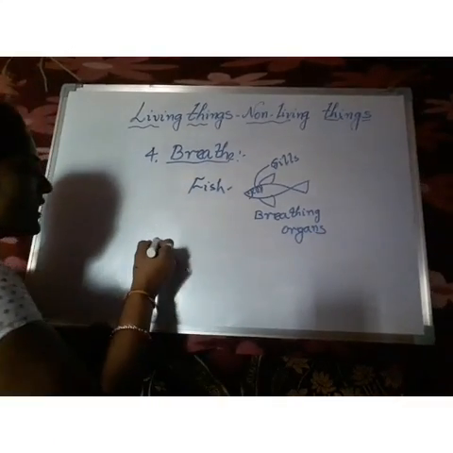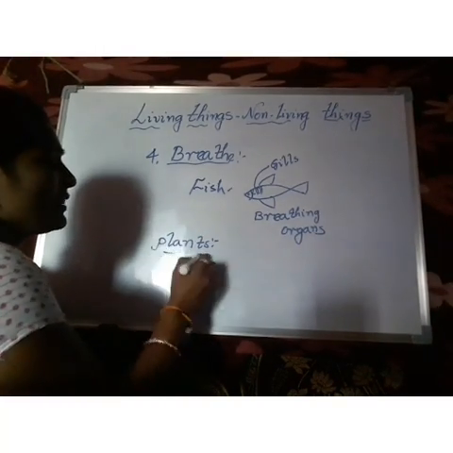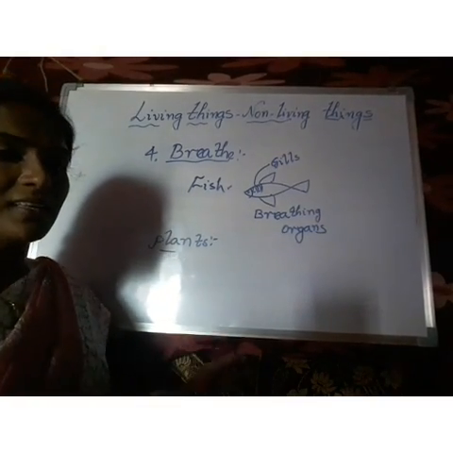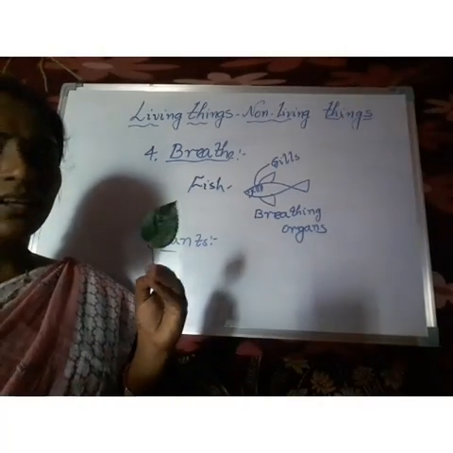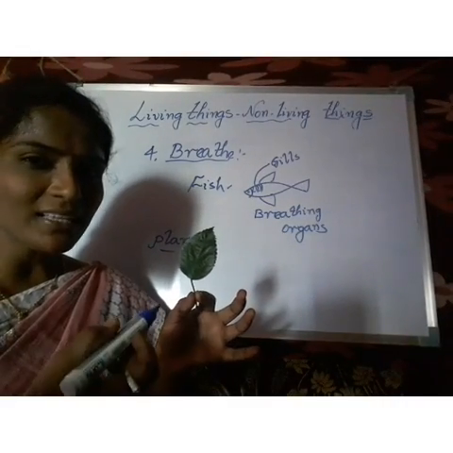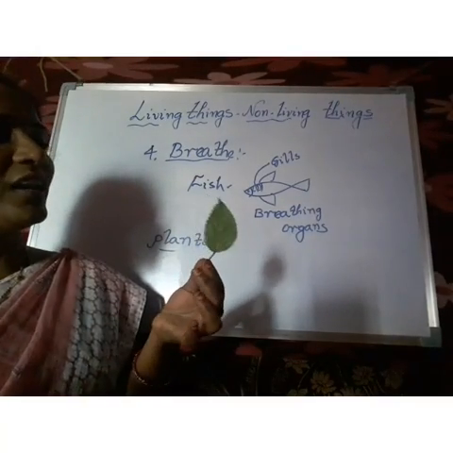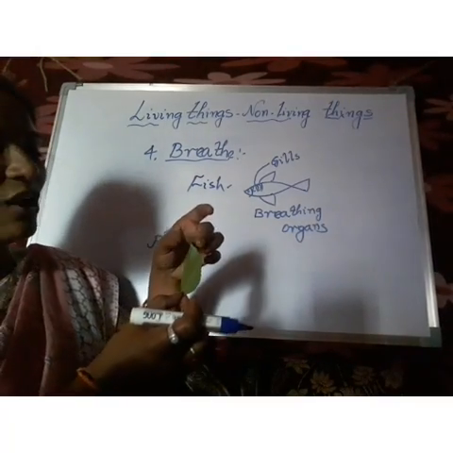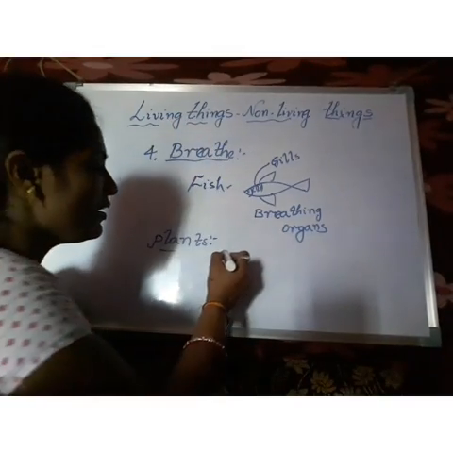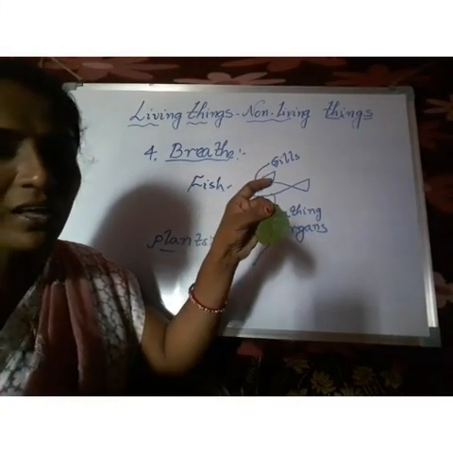And coming to the next example, plants. See children, here you see the plants do not have a body like ours. Then how can they breathe? See, this is a leaf. It is a part of a plant. If you observe the back side of the leaf, you can clearly find small white dots present on the back side of the leaves.